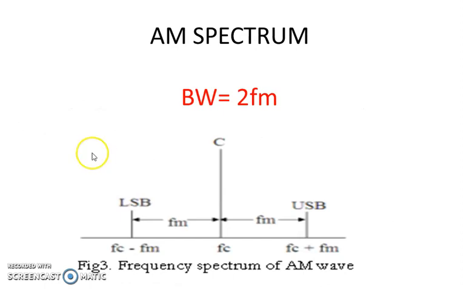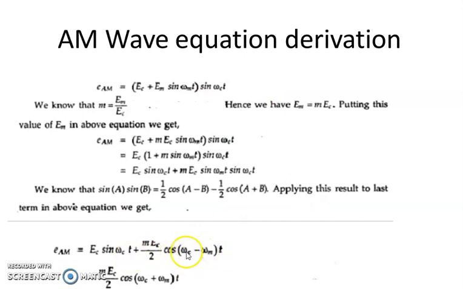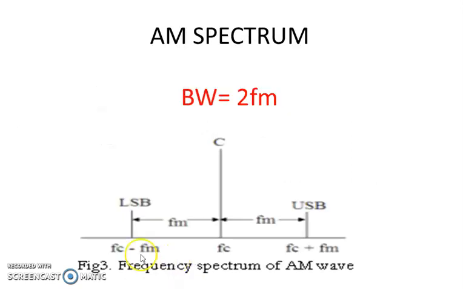Next, from the equation, we know that there will be three components: lower sideband, carrier component and upper sideband. The lower sideband frequency is omega c minus omega m, or in terms of normal frequency, fc minus fm. The upper sideband frequency is fc plus fm, and the carrier component is fc.